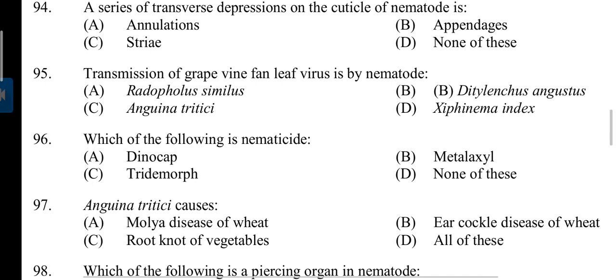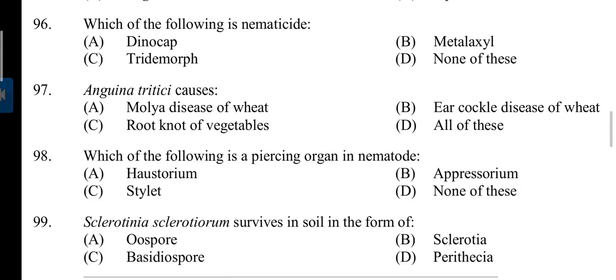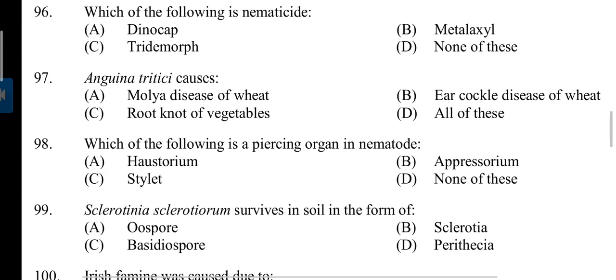A series of transverse depressions on the cuticle of nematode is known as annulations. 95. Transmission of grapevine fan leaf virus by nematode is D. Xiphinema index. 96. Which of the following is nematicide? Answer is D. None of these.